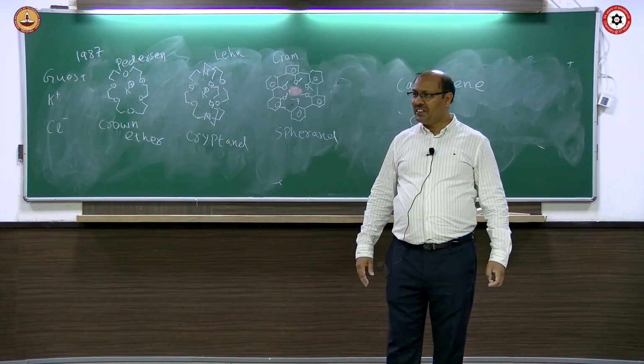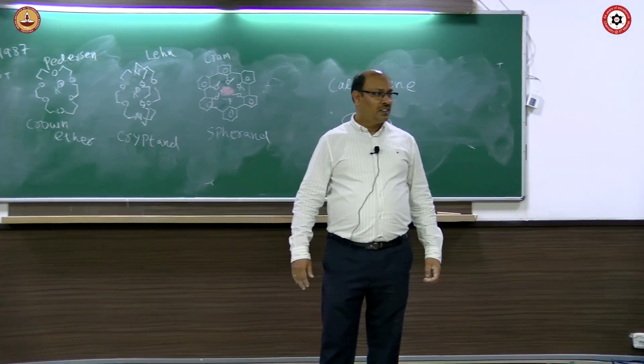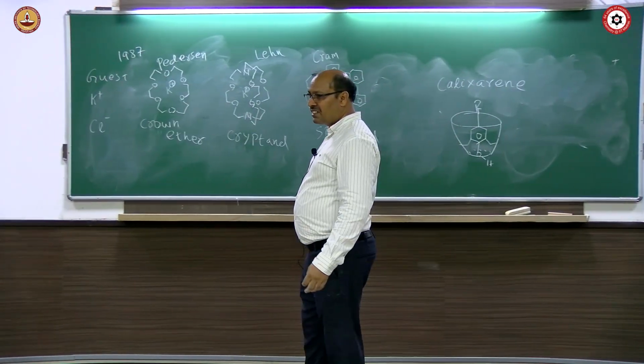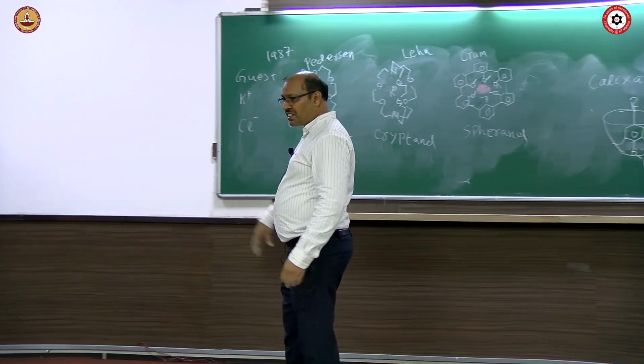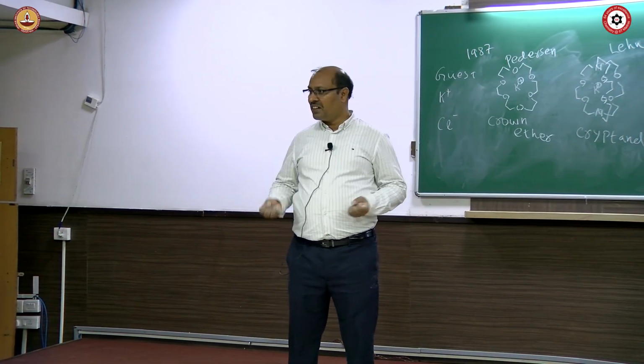You heard about porphyrin? What is porphyrin? You find it in photosystem, in photosynthesis. It has a magnesium inside. There are 4 nitrogens. That is also a cyclic ligand.